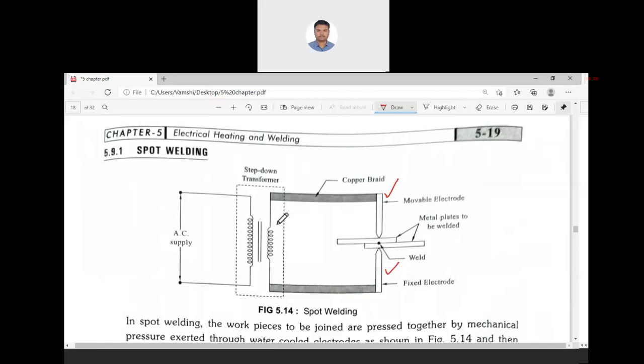As I told you, our welding transformers are specially designed to carry heavy currents at lesser voltage. The cross section area of the conductors is also more, and its design is a little different because these are not continuous duty transformers. They are operated for short durations.